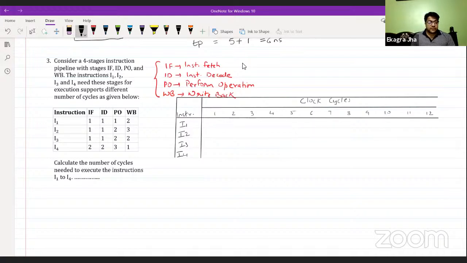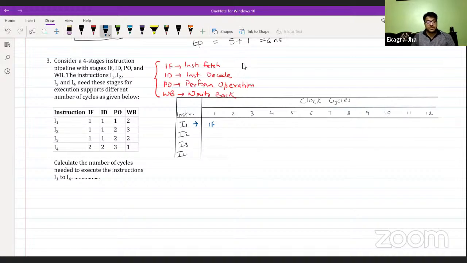So starting from the instruction I1, which is going to enter stage one first, that is instruction fetch. So let me use another color. I1 is going to enter the first stage, the instruction fetch, in the first clock cycle. So I1 is going to get fetched first in the pipeline, and then it is going to overlap with the other instructions I2, I3, and I4.